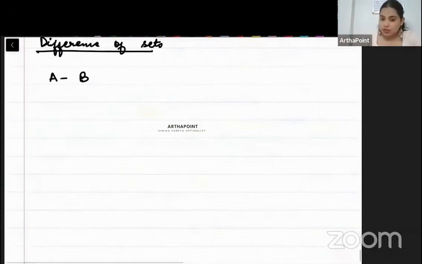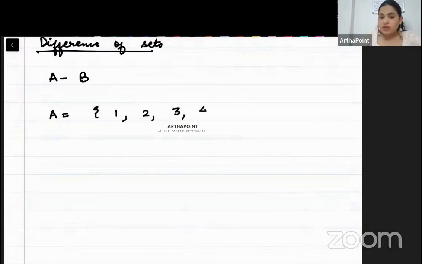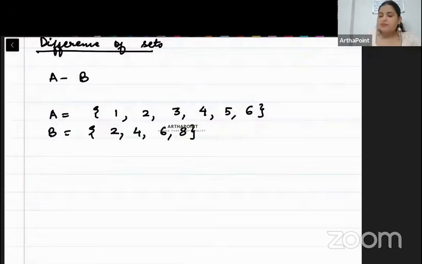So just have a look here, beta. I am saying A is 1, 2, 3, 4, 5, and 6. Beta, B is going to be 2, 4, 6, 8.